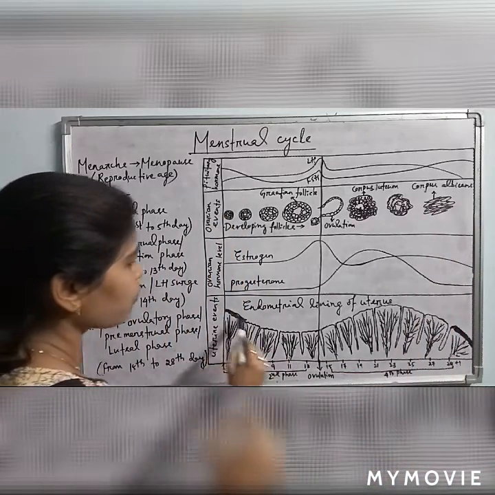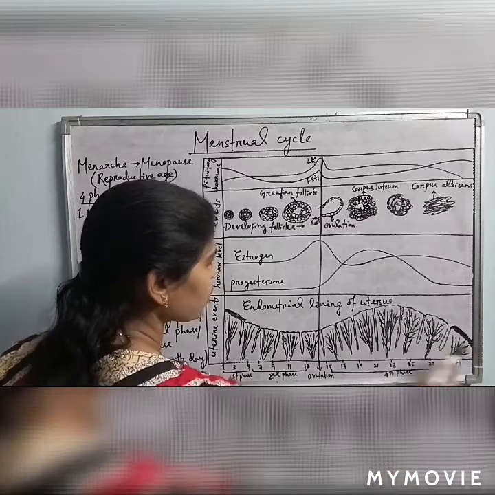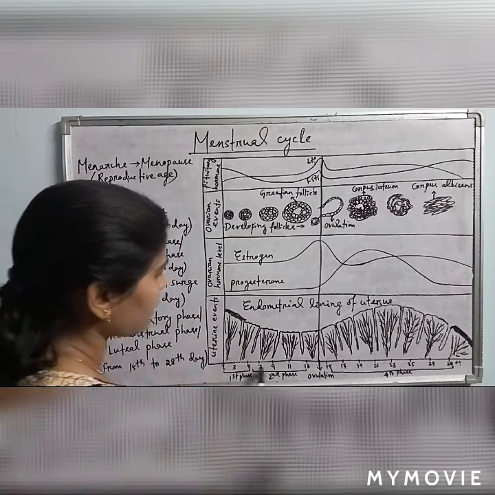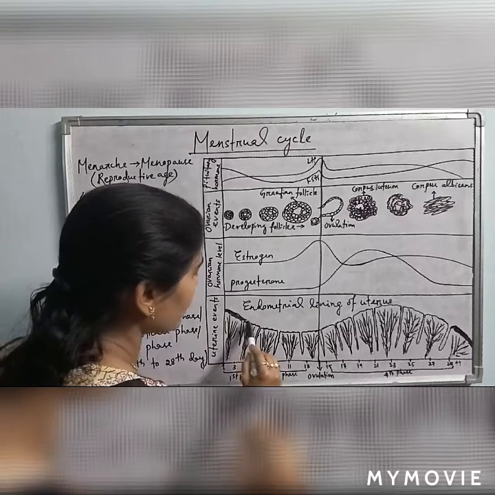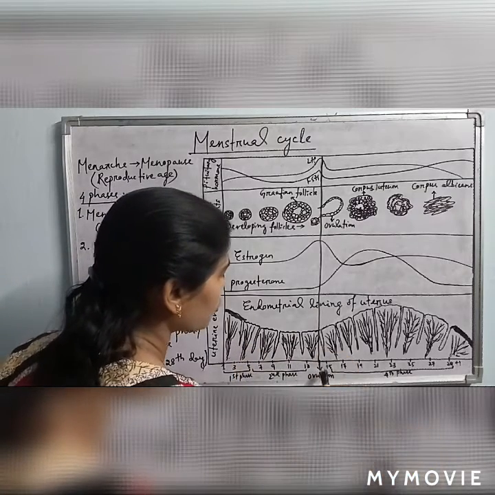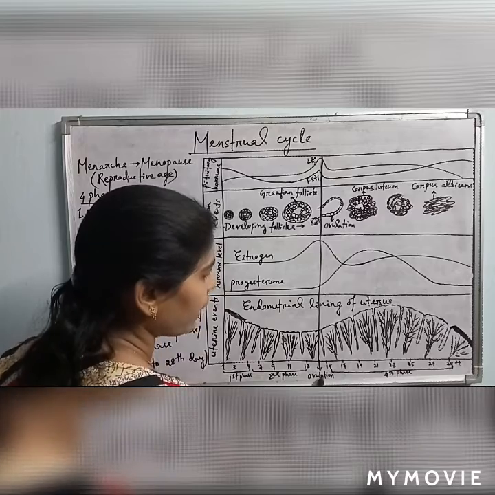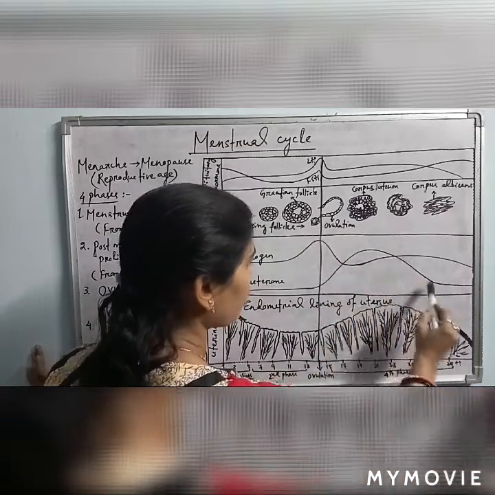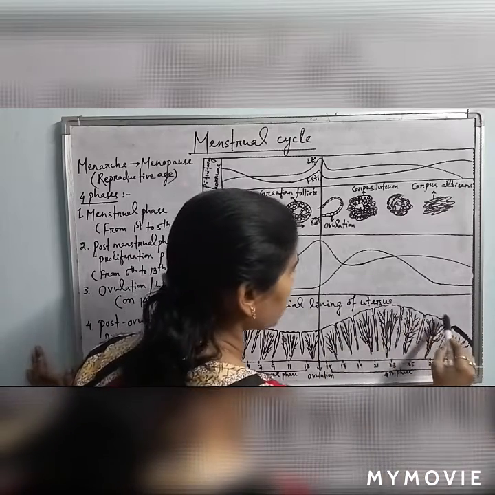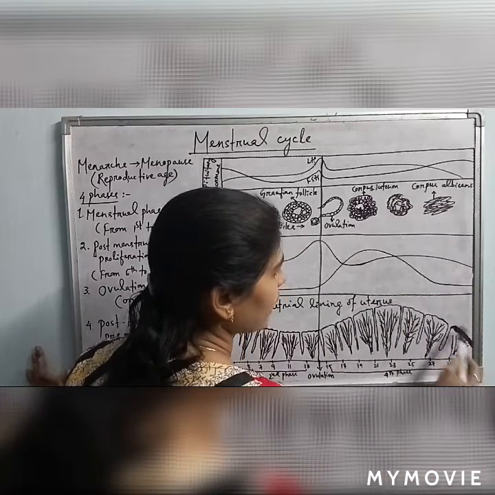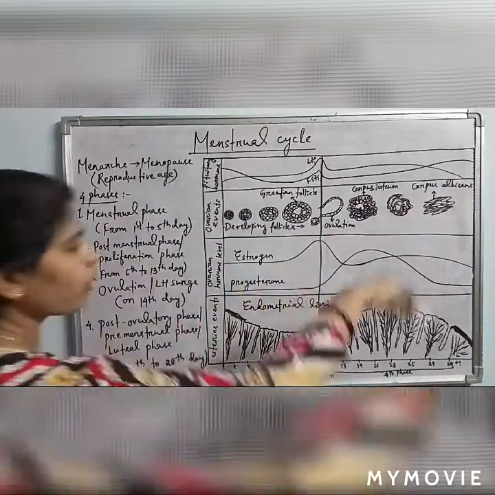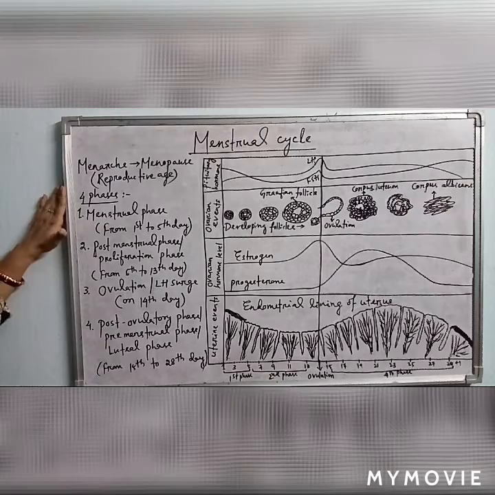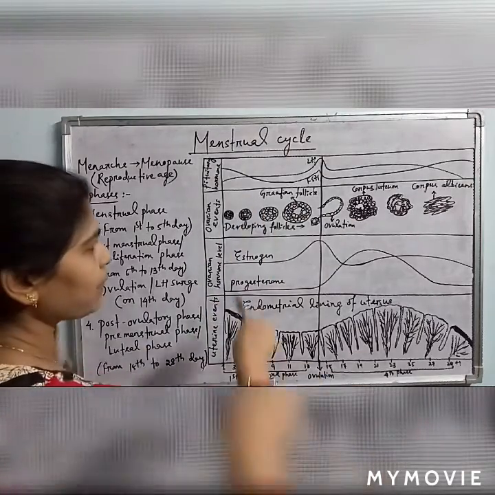Okay, and come to this one. This is the endometrial lining of the uterus, which changes during the menstrual cycle. See, this is the first phase, where menses occurs. Again, this is the second phase, or proliferative phase, where the uterine endometrium thickens gradually, and ovulation occurs. Ovulation means release of the egg, thereafter formation of the corpus luteum. This corpus luteum produces more and more progesterone, due to which the uterine endometrium thickens again, and if the egg is not fertilized, menstruation starts again. So this is all about the diagrammatic representation of the menstrual cycle. The menstrual cycle is completed in 4 phases, and this is the complete diagrammatic representation.